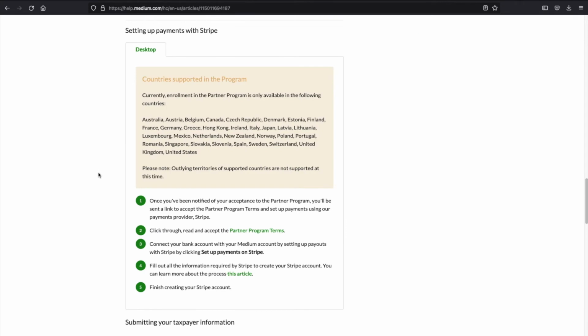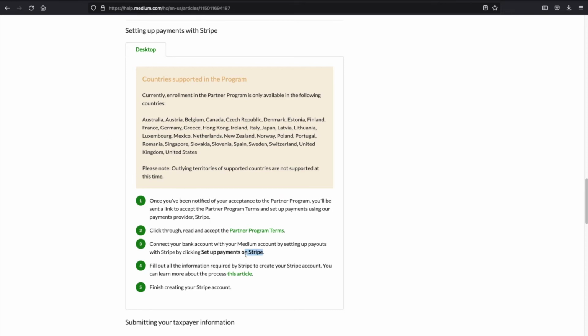Unfortunately, the Medium Partner Program does not work for every country. You can only join the partner program if you are living in one of these countries given here. So make sure you check that first. And if your country is not on this list, then unfortunately you cannot join the Medium Partner Program.